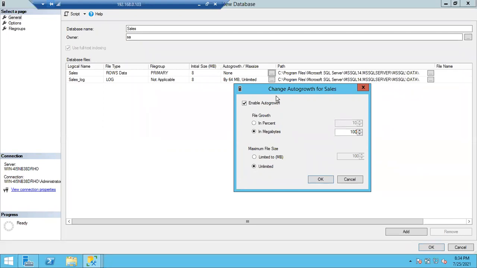No. You can't understand like that. Okay, once this 8 MB is full, if you enable auto growth option, if you choose 100 MB, what will be the file size? Next file size? Can anyone tell me?